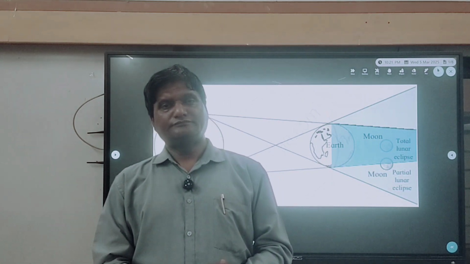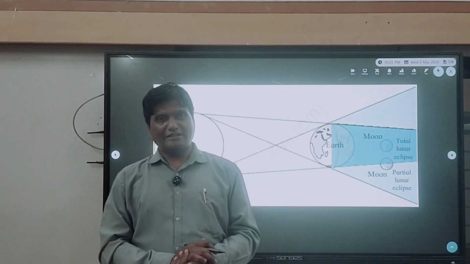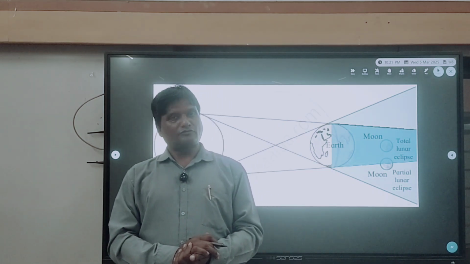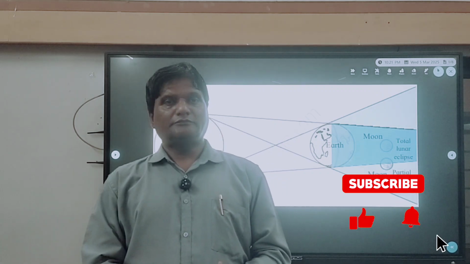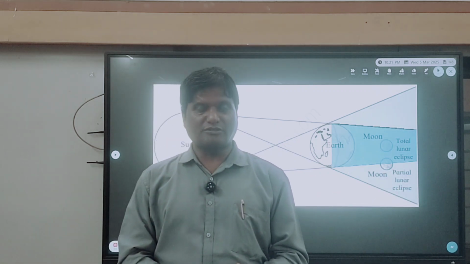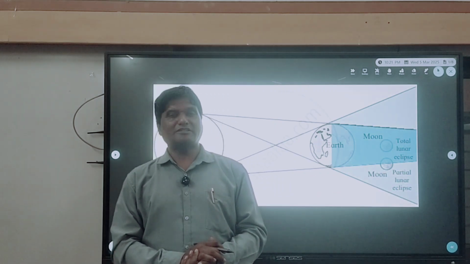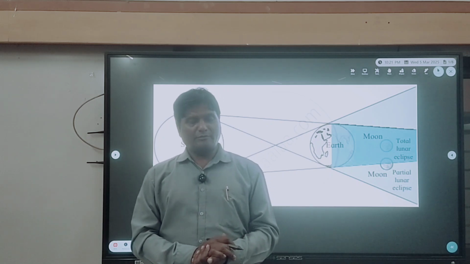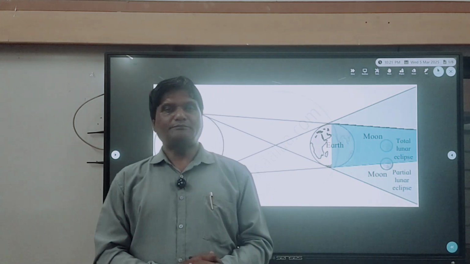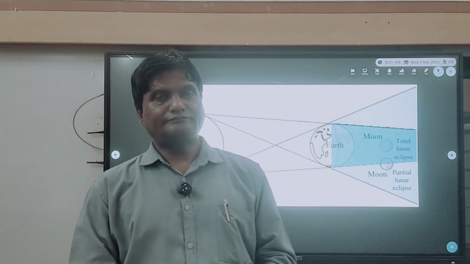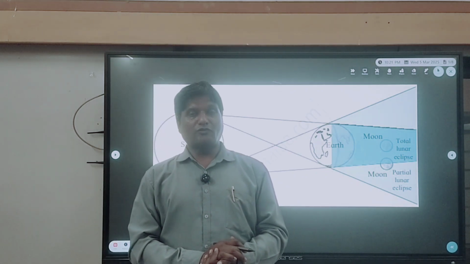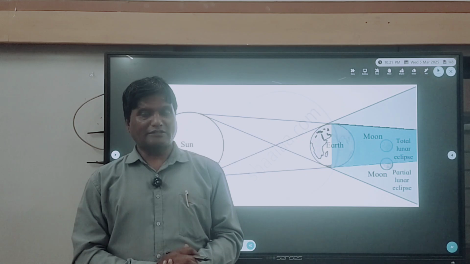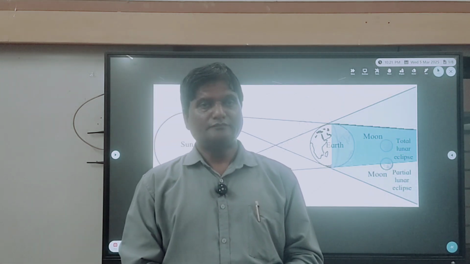How many times can the total solar eclipse occur in a year? Maximum 2 times. How many times maximum annular solar eclipses are possible in a year? The answer of this question is 3 times. And how many times maximum can partial solar eclipse occur? The answer of this question is 4 to 5 times. 4 to 5 times in a year partial solar eclipse can occur.